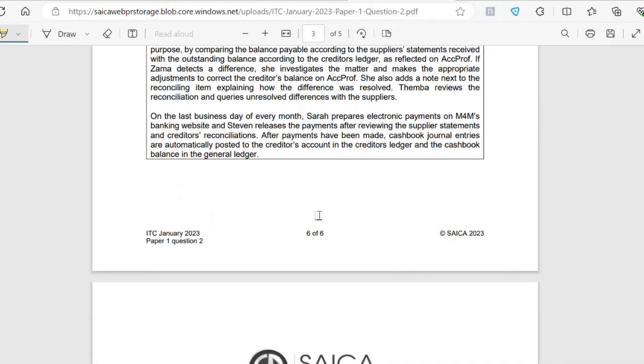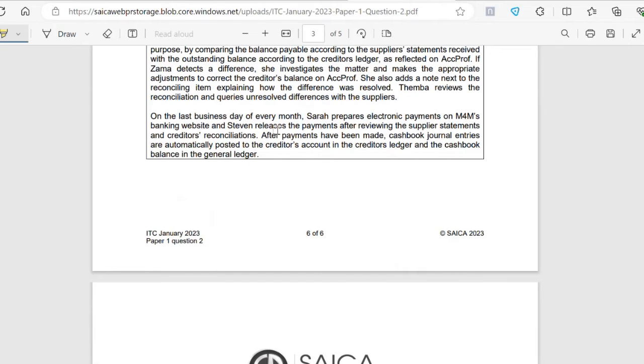So on the last business day of every month, Sarah prepares electronic payments on M4M's banking website, and Stephen releases the payments after reviewing the supplier statements and creditors' reconciliations. So again, payment is prepared on Zama's calculations, right?